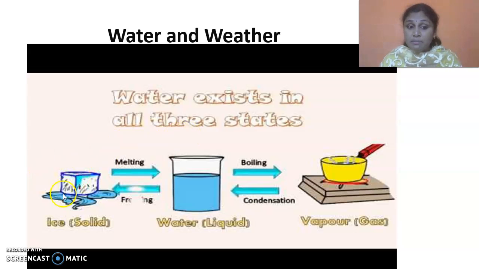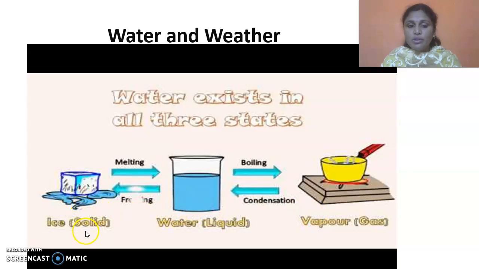Okay. That means when ice melts, it turns into water. When water is heated, it turns into water vapor. This water vapor when cooled again turns into water. And this water when kept in the freezer again turns into ice. That means it is changing from ice to water when melting, and again from water to water vapor while boiling.